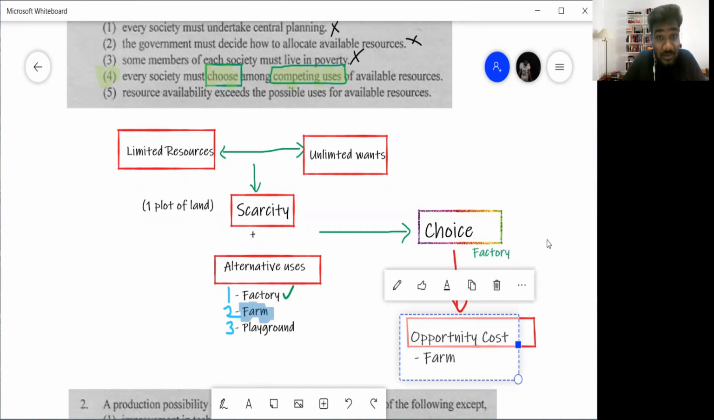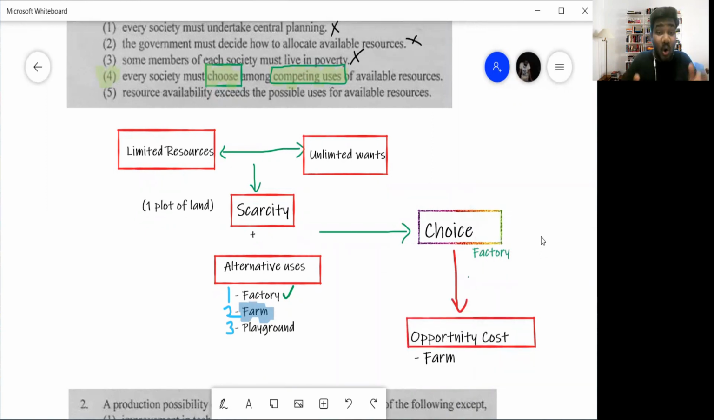Remember, opportunity cost is not the cost of all the alternatives. It is the cost of the next best alternative. You can't say opportunity cost is farm and playground both, because you can't have both there. If not for the factory, what would you have done? You could have gone and put a farm there. So that is only your opportunity cost. So that is how all of these concepts relate. I'm hoping you all know this by now.